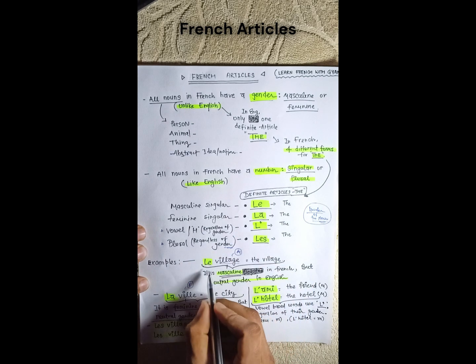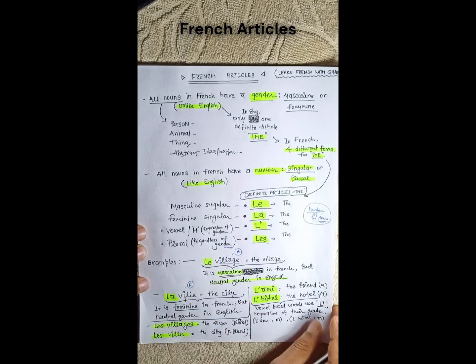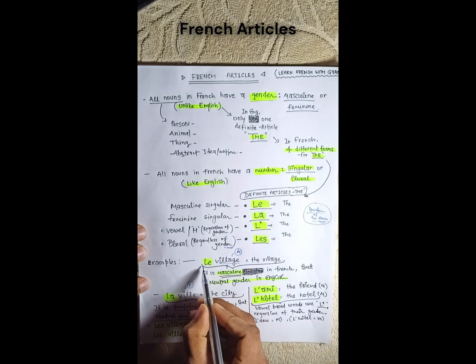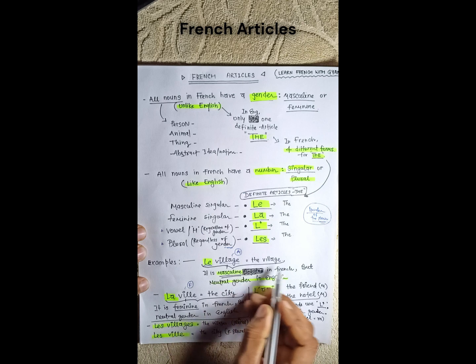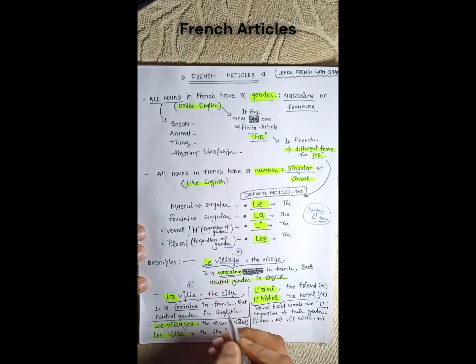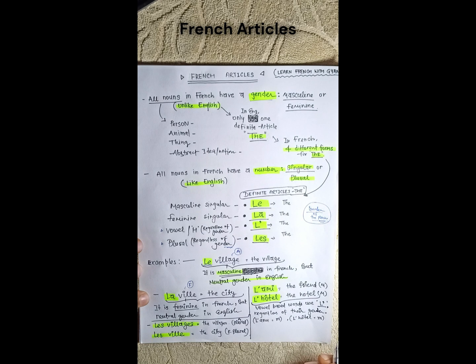So le village: village is masculine singular, and le is for masculine singular. Le village, the village, is masculine. In English, it's a neutral gender. This noun has a neutral gender assignment in English.